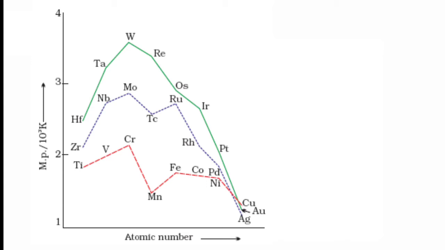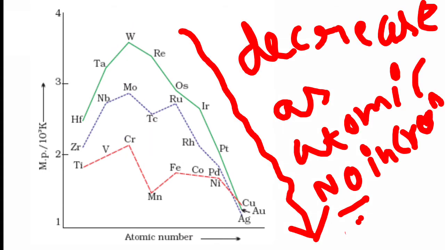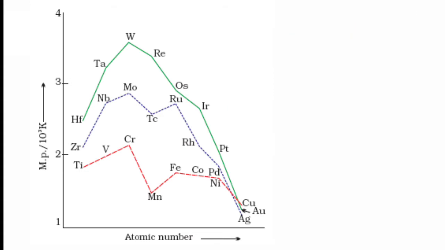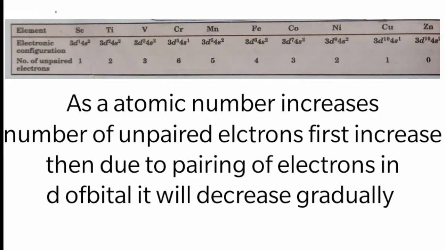It is clear from the graph that the melting points of these metals rise to a maximum value and then decrease with increasing atomic number. So when the atomic number increases, there is a decrease in the melting point and boiling point. Why? This reason you already know. When the atomic number increases, enthalpy of atomization decreases. When the enthalpy of atomization decreases, the strength of the bond will decrease.